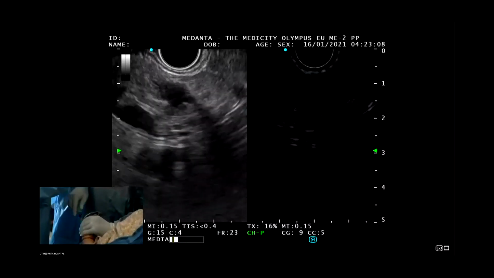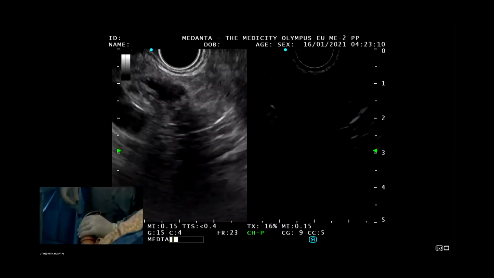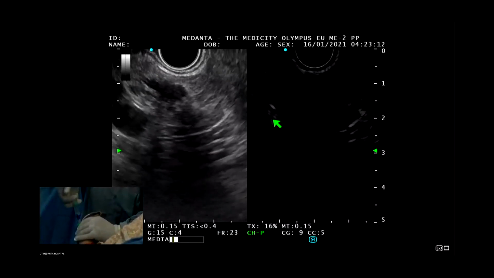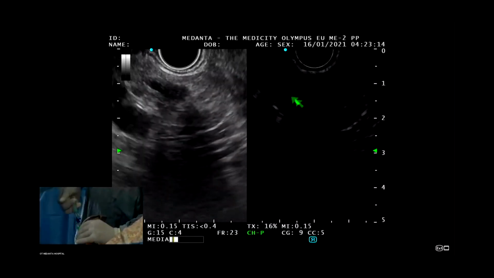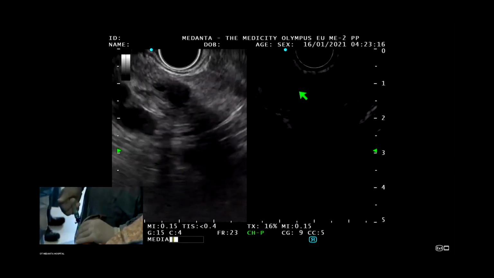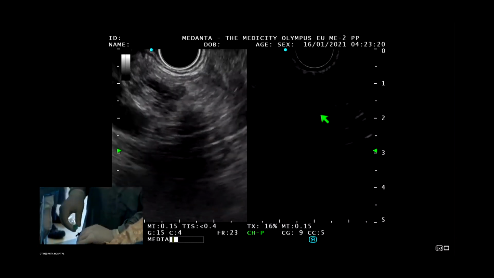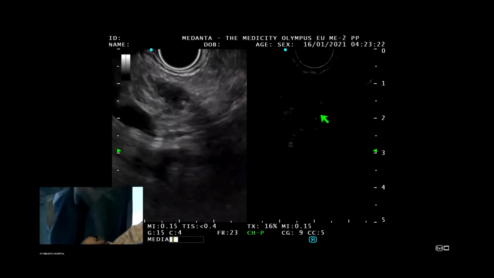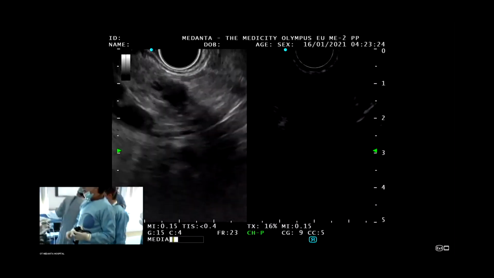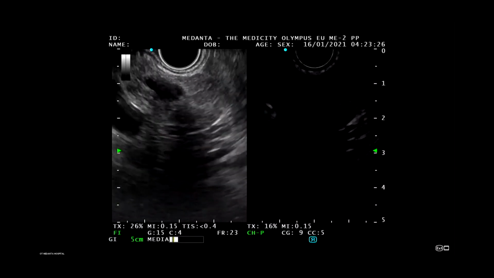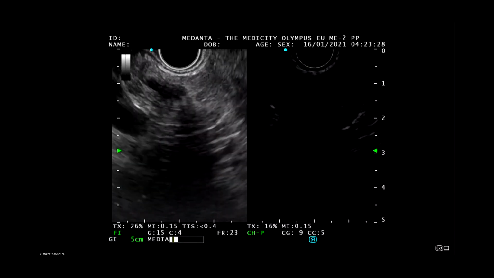Okay, it's clear. You can see the contrast has come into the vessels, but it's a completely hypoechoic lesion with no uptake at all. So now we are using the 25G needle to puncture it.